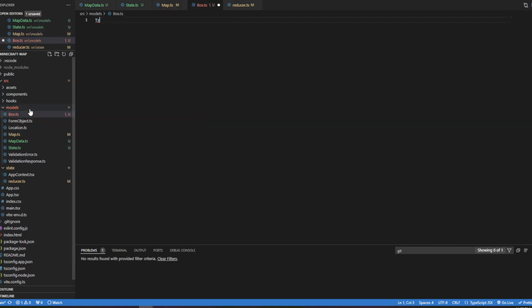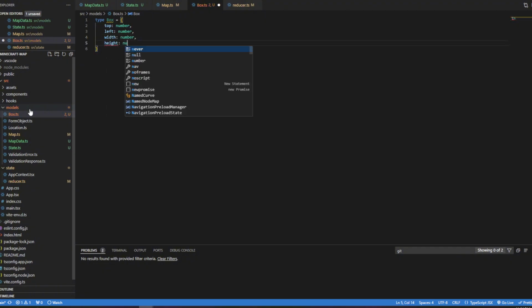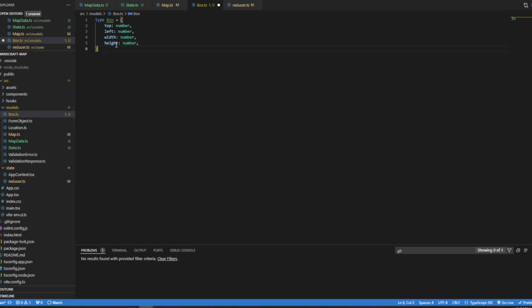Okay, so we're going to have a type of box, and that's going to have a top, which is a number. It's going to have a left, which is a number. It's going to have a width, which is again a number, and it's going to have a height, which is a number. And I put these in this order because each property is one character bigger than the one before it, and I think that's cute. Normally it's like this, and I guess I can leave it like that because left is associated with width and top is associated with height, and usually you consider width before height, and so I can put it that way. That's fine. And so we're going to have create.